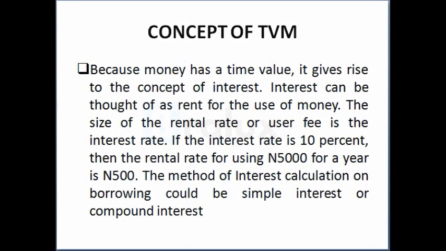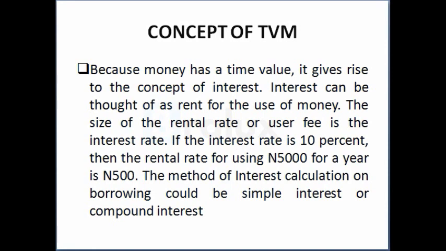At 10% interest, the rental fee paid is 500 naira, which is 10% of 5,000 naira. This concept gives rise to what we call simple interest and compound interest.